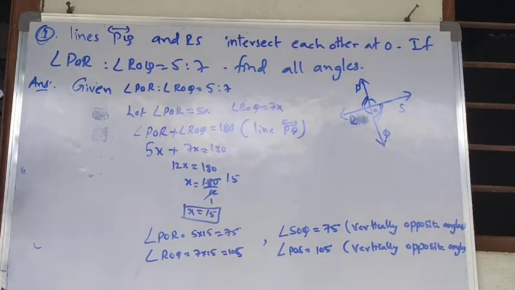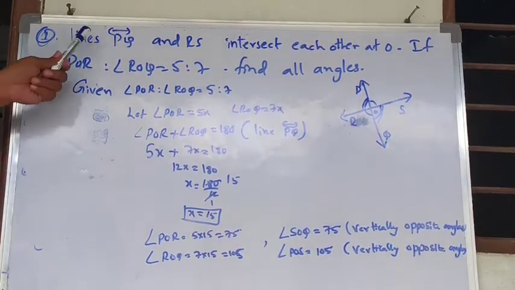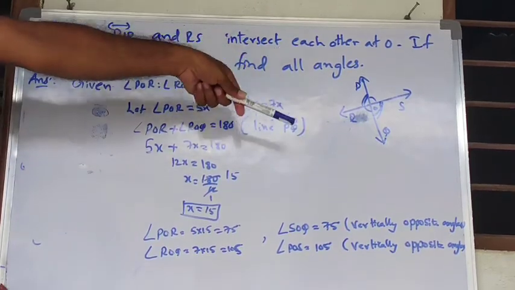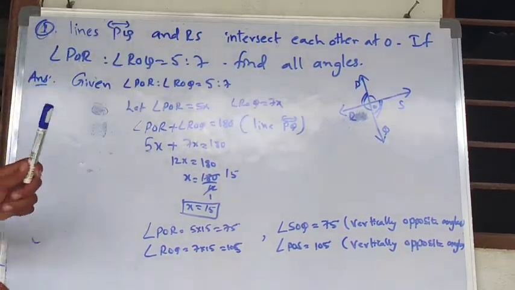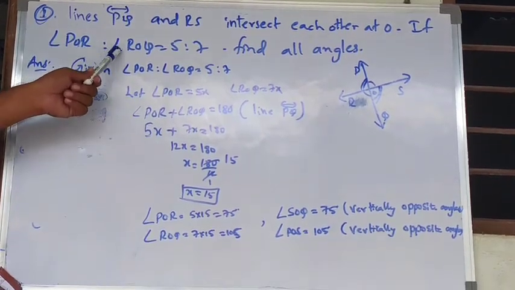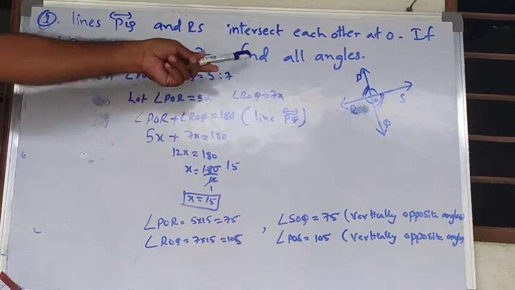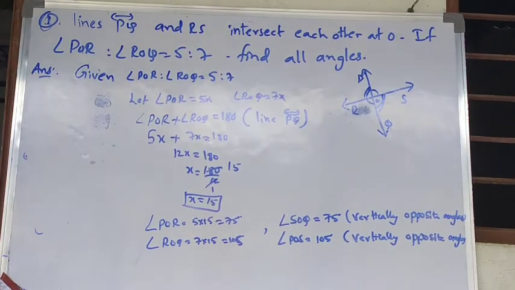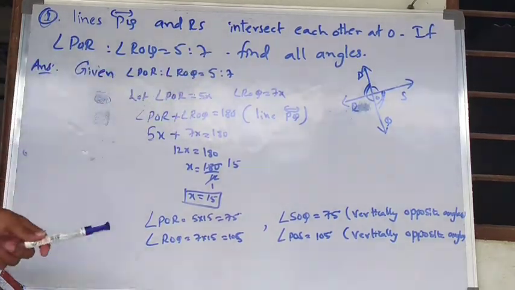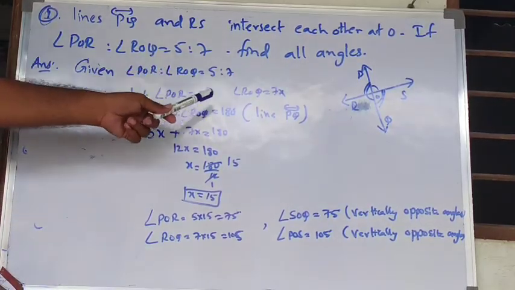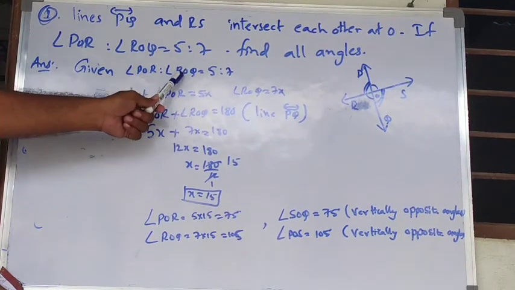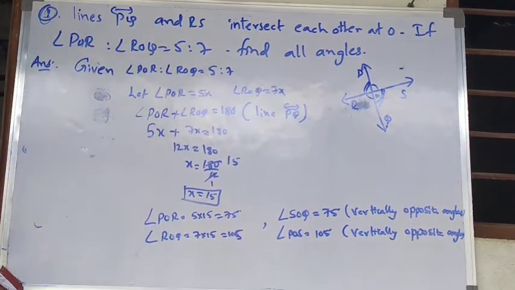Now students, let us read the question. Lines PQ and RS intersect each other at O. So here we can see that PQ line and RS line are intersecting at O. He has given in the question that angle POR : angle ROQ equals 5:7. So we have to find all the remaining angles. Whenever the angles are in a ratio, let us assume it as x. So angle POR is equal to 5x and angle ROQ is equal to 7x.